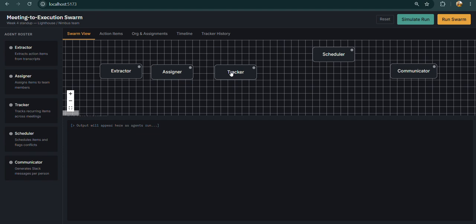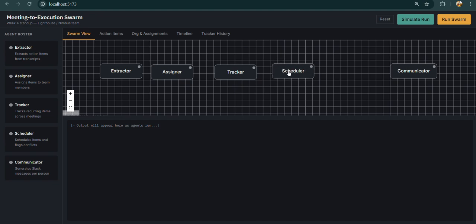And if the action item is getting delayed, it will prioritize it, maybe marking it as ultra urgent, like it needs to be done right now. And now the scheduler. What the scheduler does is it checks the existing project plan and asks, is this actually achievable? If someone already has three tasks due this week, like an employee who already has a workload and we cannot give them multiple tasks, it raises a conflict.